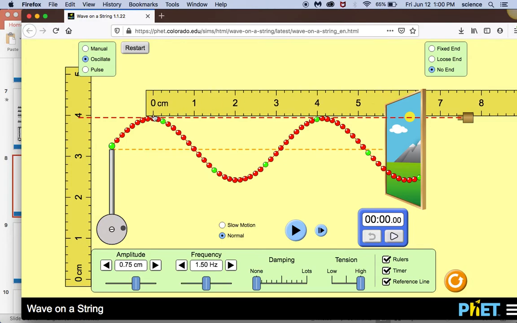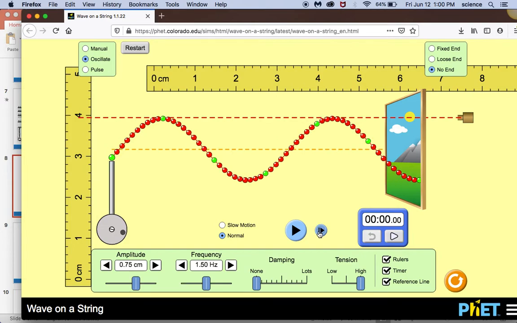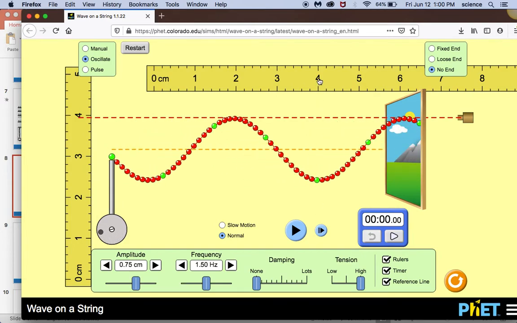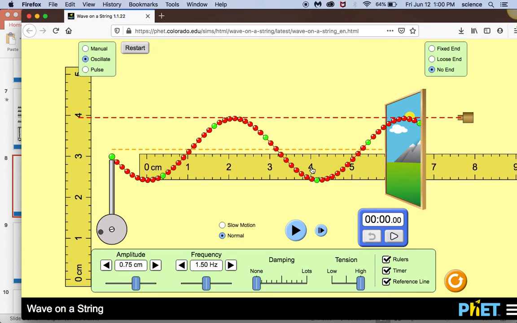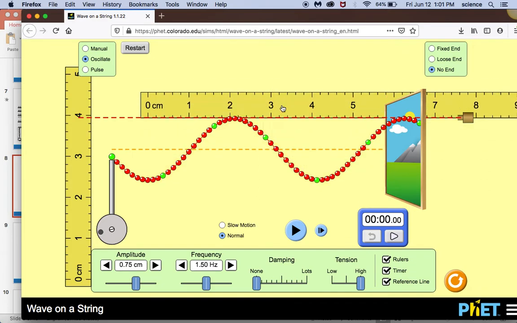crests. So here's a crest, and I have put it on 0, and then here's a crest over here somewhere. It's probably right here, so I would say that's about 4.1 centimeters, because remember each one of these is 0.2. So I would say the wavelength is 4.1. I could measure from trough to trough. It's a little harder to do that with the way this simulation is set up, but I could certainly go forward with it. And if I wanted to, I could have measured the distance between the troughs. Again, this one is a little harder to set up, but it should give me the same thing. So here it's 0'd at the trough, and then down here would also be 4.1 centimeters.